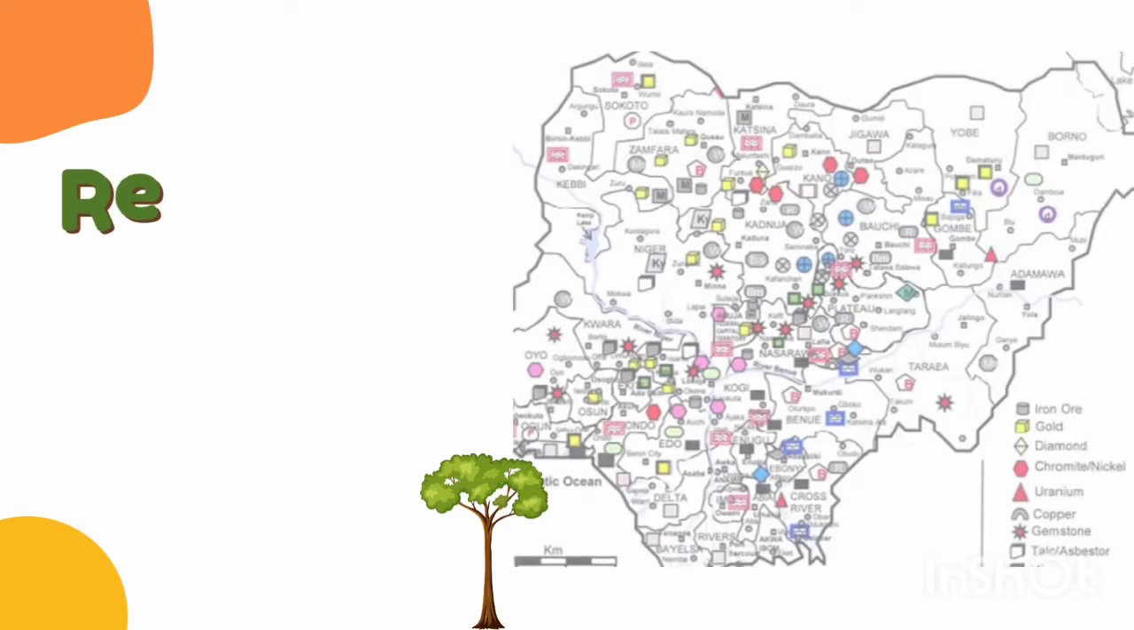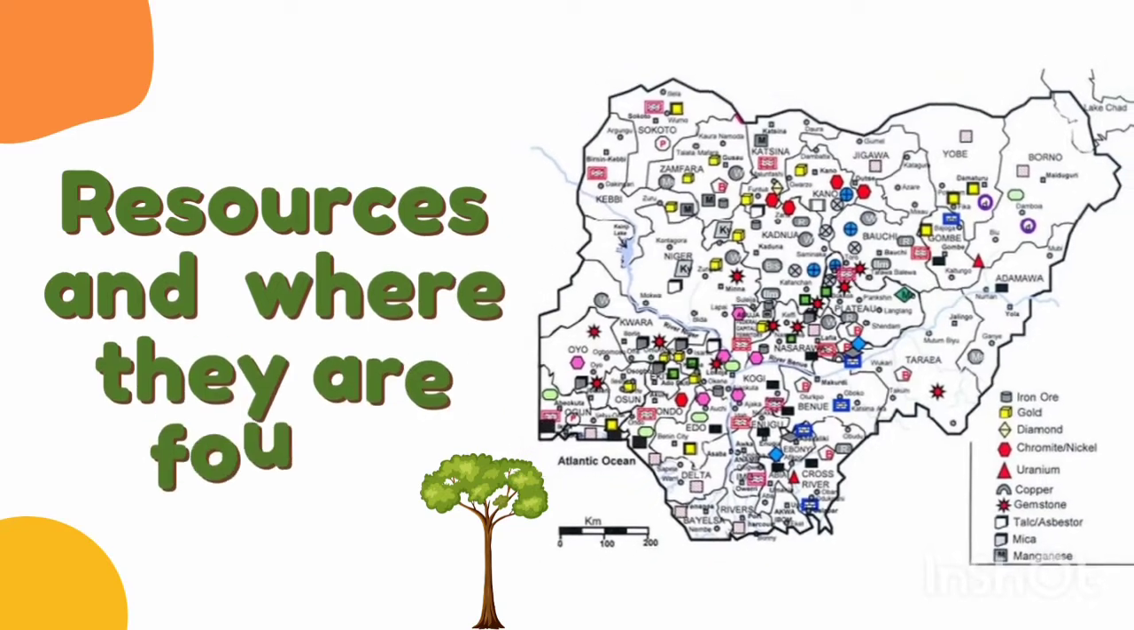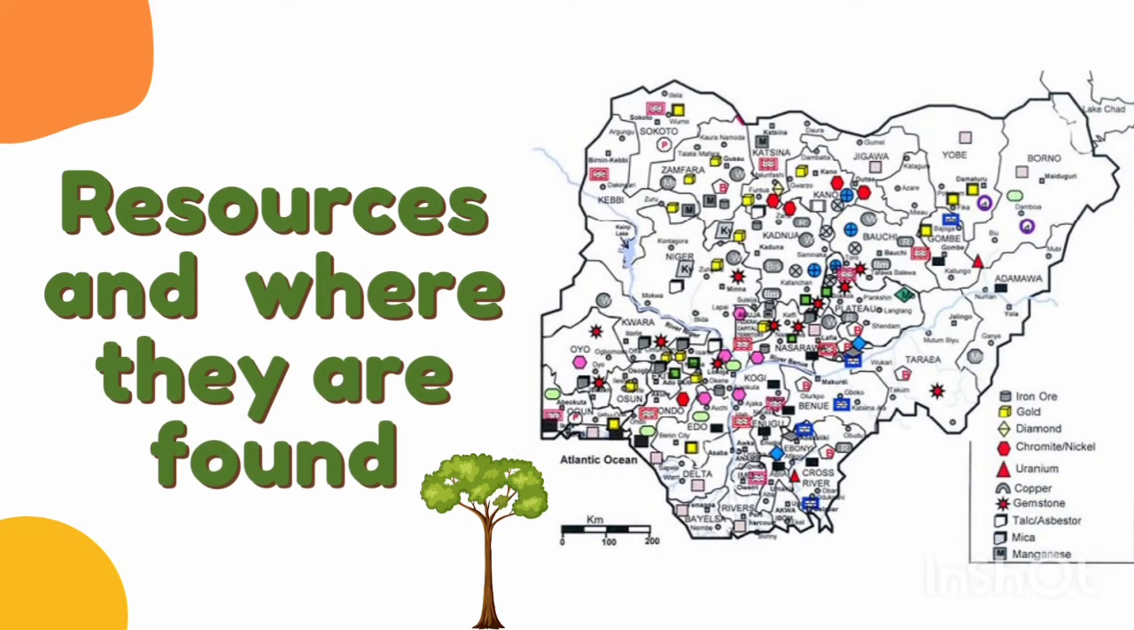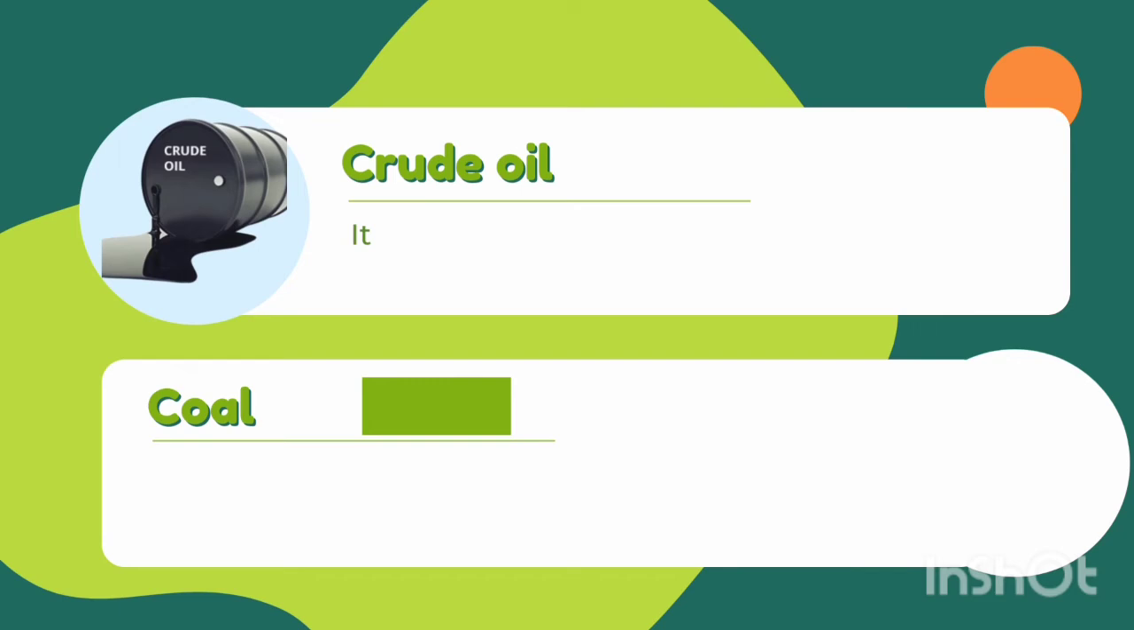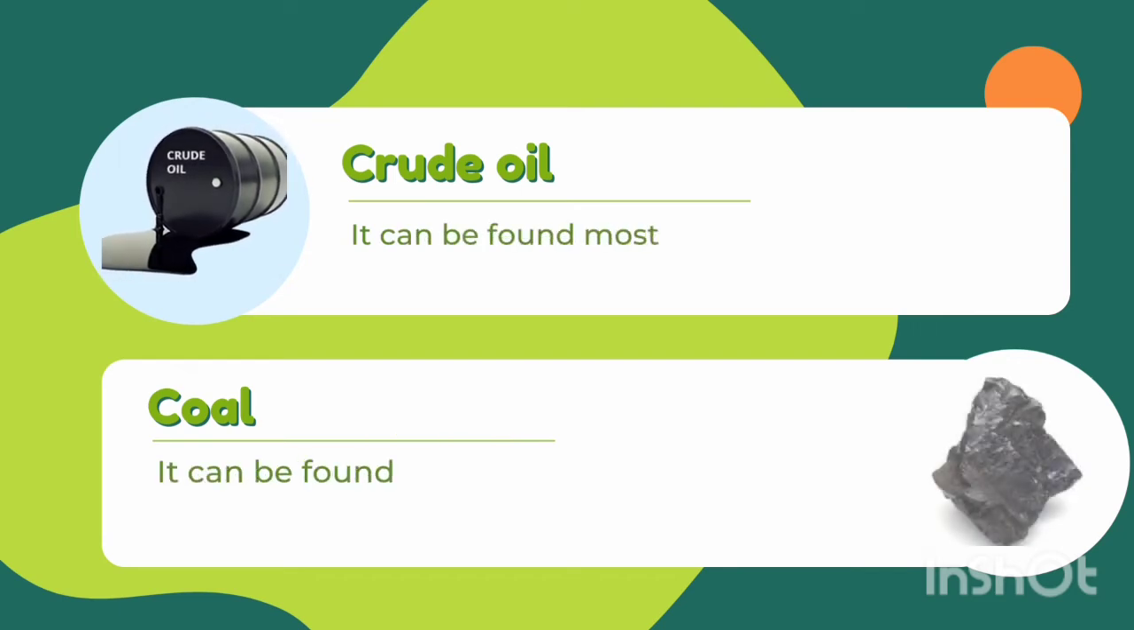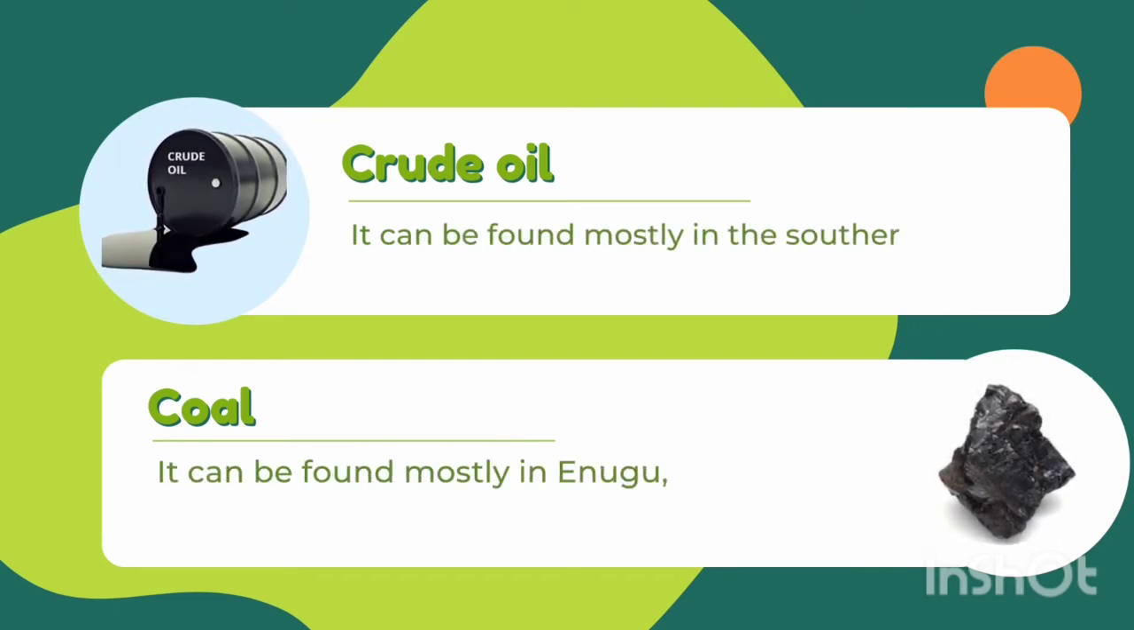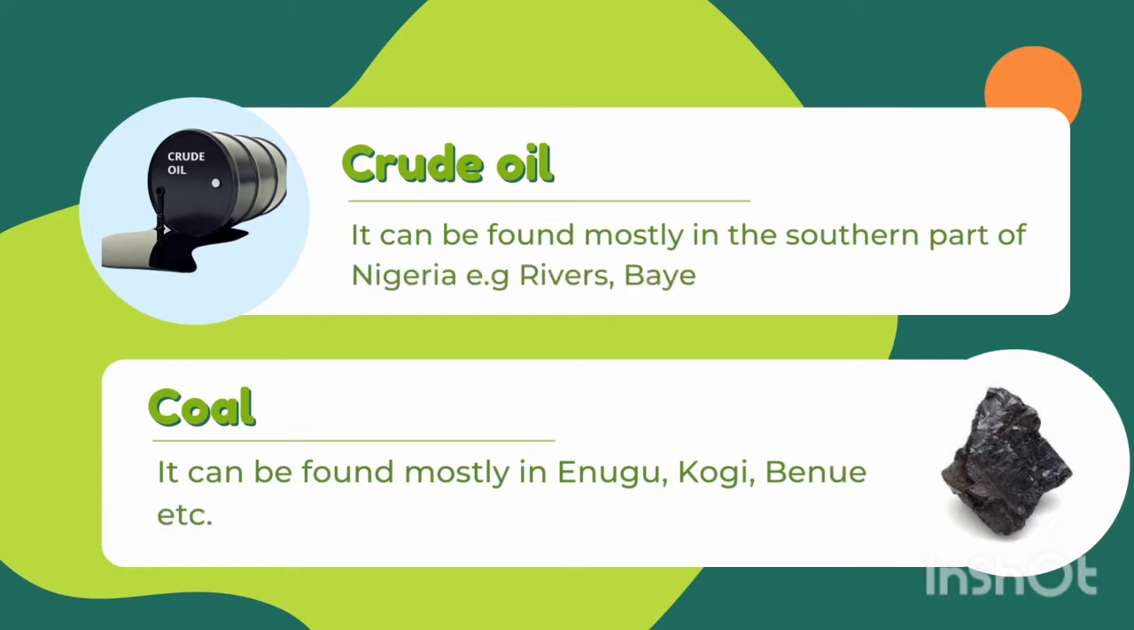Where can we find those resources? Let's find out. Crude oil, you can get that in the southern part of Nigeria. Example, Rivers State, Bayelsa, and Delta State, where we can get crude oil. Then another resource is coal. Coal can be found in Enugu, Kogi State, Benue State.